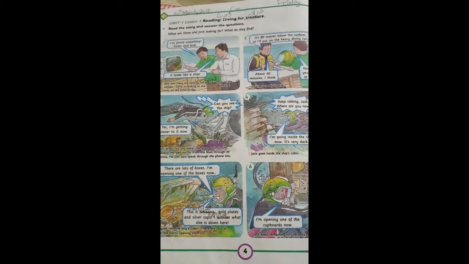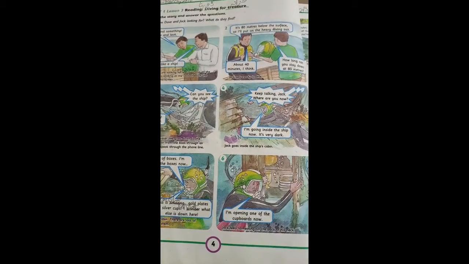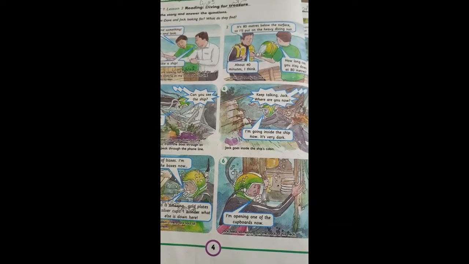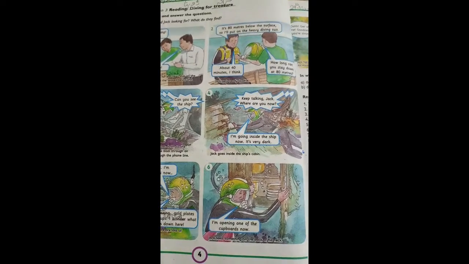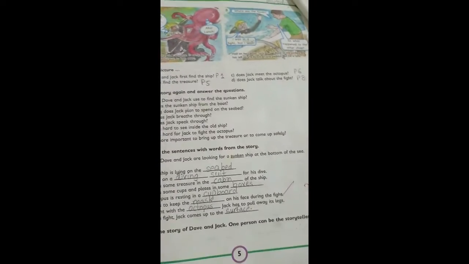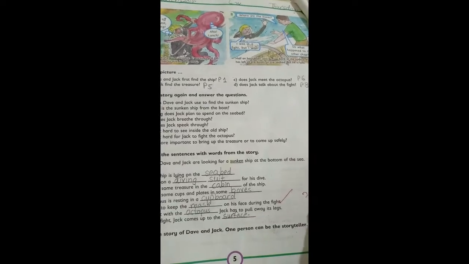In picture number 1, 2, 3, 4 and 5 you can't see an octopus, but in picture number 6 you can see something is going to touch his back neck, and it is an octopus. So you will write picture number 6 in this blank. In D, does Jack talk about the fight?